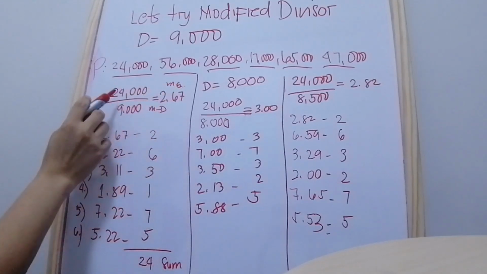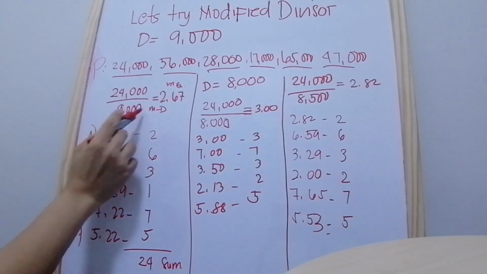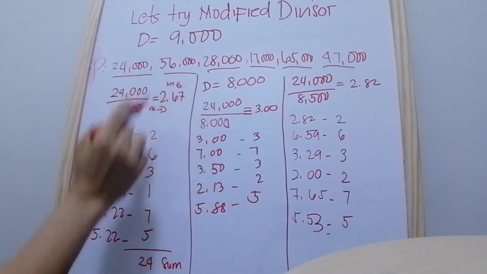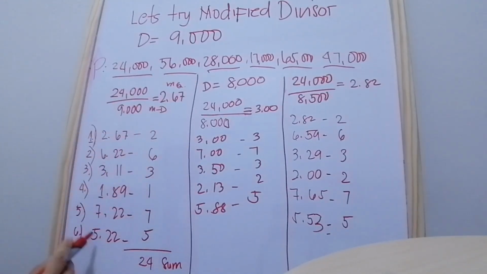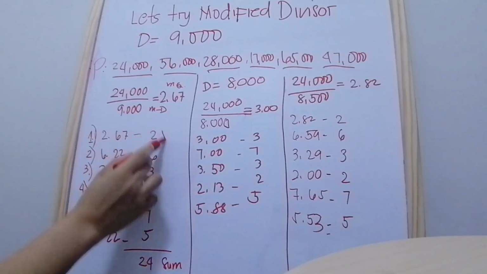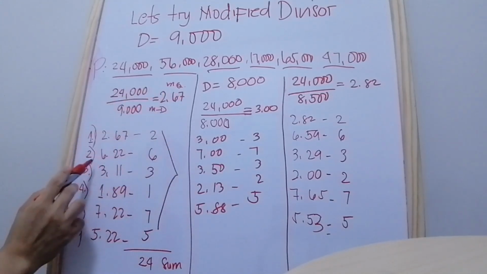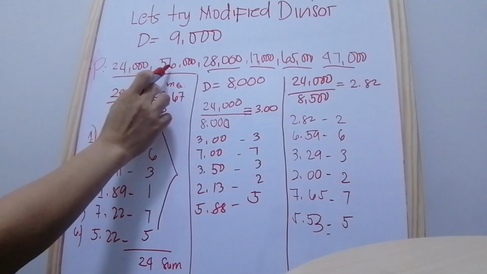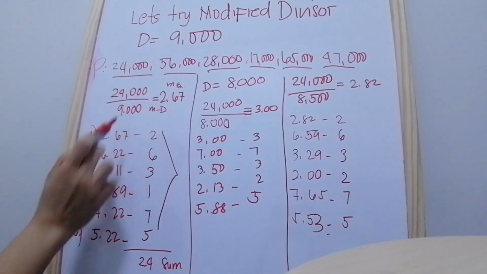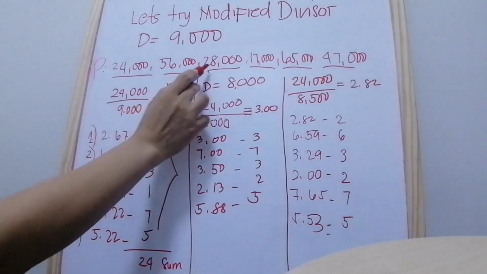The result of the population and the modified divisor is the modified quota. Number 1, 2.67. Number 2, 56,000 divided by 9,000 is equal to 6.22.